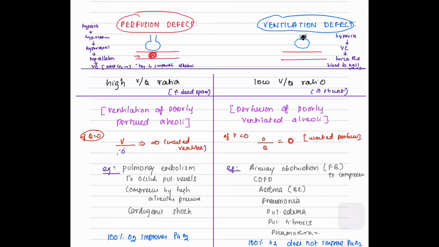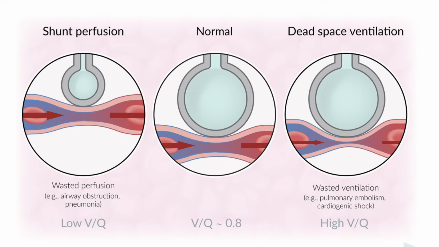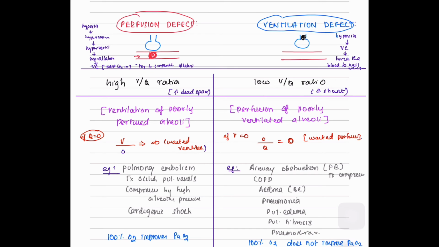So when the perfusion is 0, the ventilation perfusion ratio becomes infinity. It is known as wasted ventilation. Examples of high VQ ratio include pulmonary embolism, any tumor occluding the pulmonary vessels, compression of the pulmonary vessels by high alveolar pressure, or cardiogenic shock. In case of high VQ ratio, characterized by increased dead space, 100% O2 improves the partial pressure of oxygen in the arterial blood. So coming to the ventilation defect, which is characterized by the low VQ ratio.